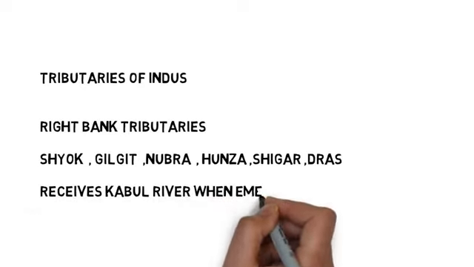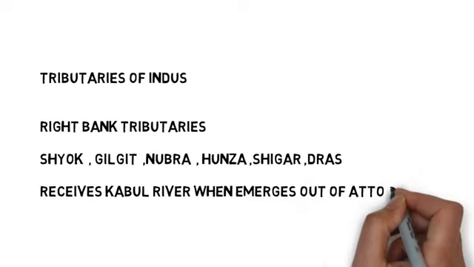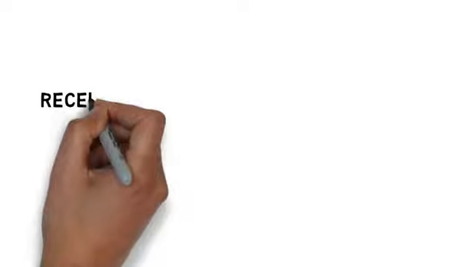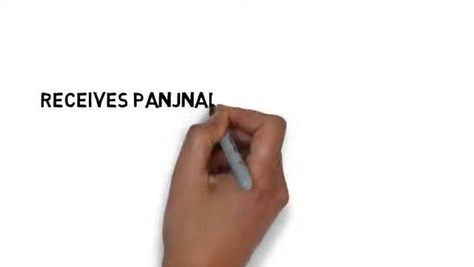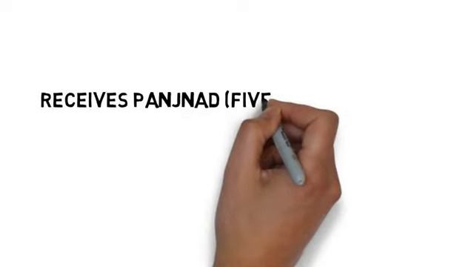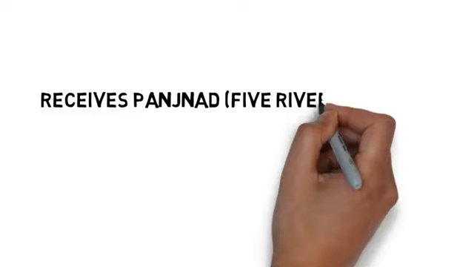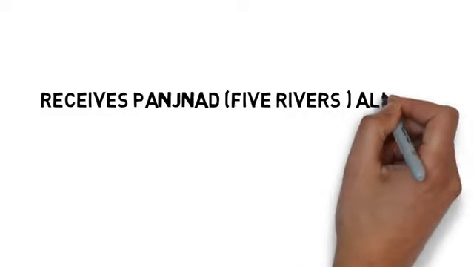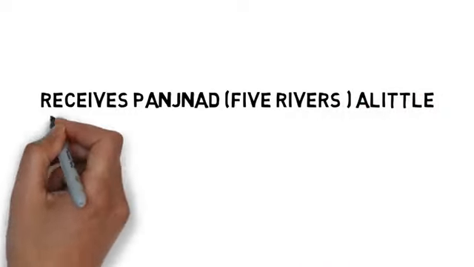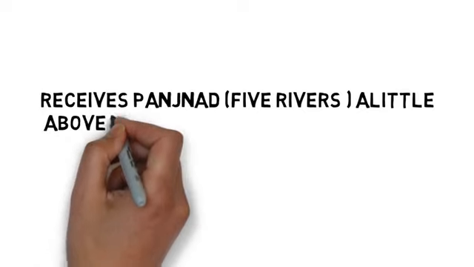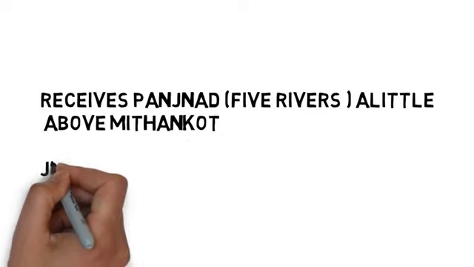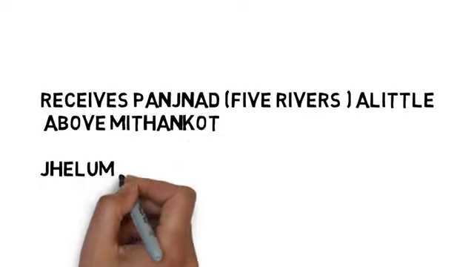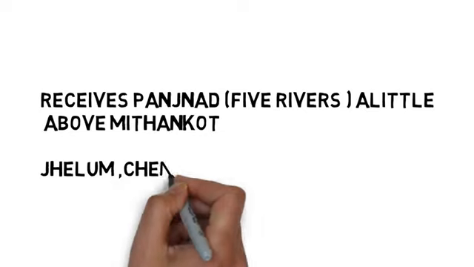However, the most important part of the Indus river is that it receives the Panchnad, the five rivers, near Mithankot, and most of the questions related to the Indus river system come from this section related to these five rivers. These five rivers are Jhelum, Chenab, Ravi, Beas and Satluj. And remember one thing: of these five rivers, Jhelum, Chenab, Ravi and Beas all originate in India, but Satluj originates in the Tibet region.